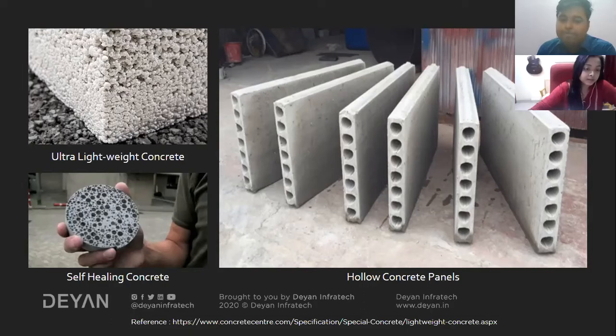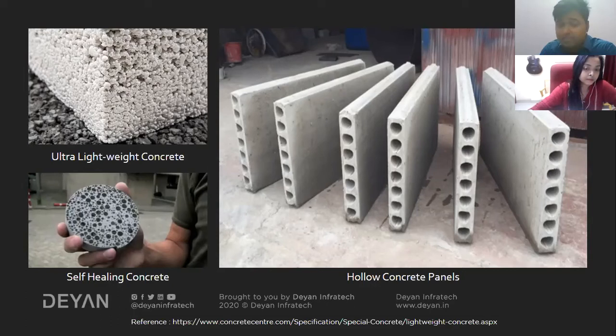Such kind of things. Then there are hollow concrete panels which you can also use. This is actually only for the purpose that it is very much heat resistant. So it will keep the entire interior environment very cool. It can reflect a lot of heat. So in that case, hollow concrete panels can also be a good idea for the slab or roofing system.